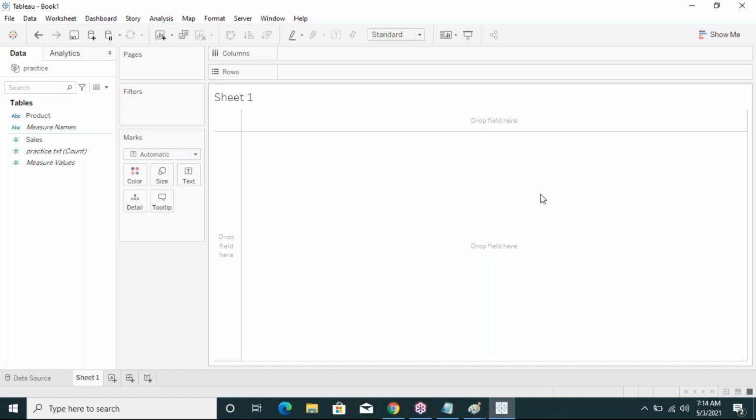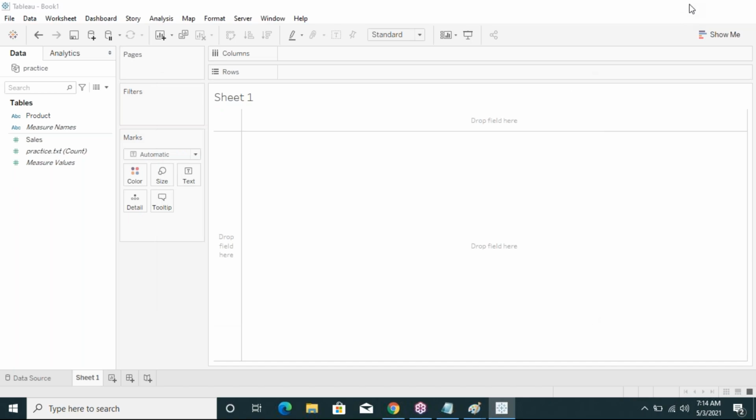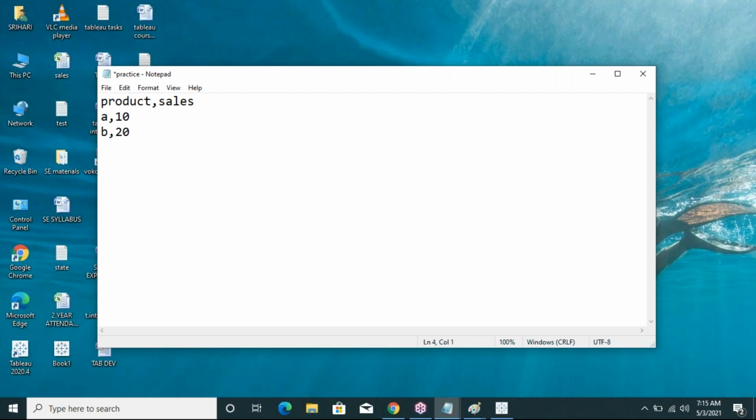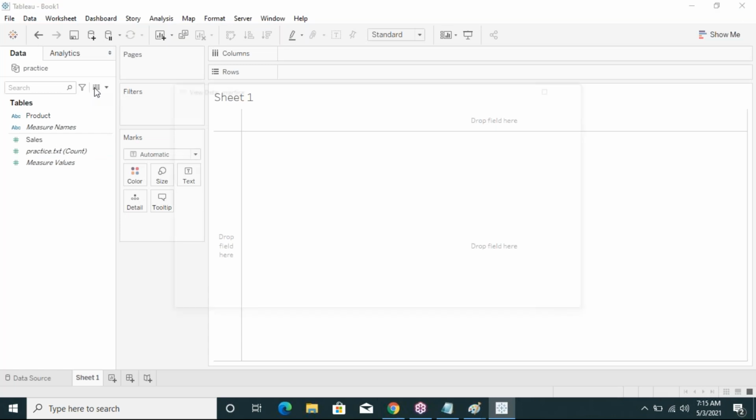Next, how to refresh the extract data. See here, how many records are there now? There are two records available in the data source: A10 and B20. Now I am adding some other records also. See here, I am giving C30, and D40 also I am giving. Okay, next see the data.